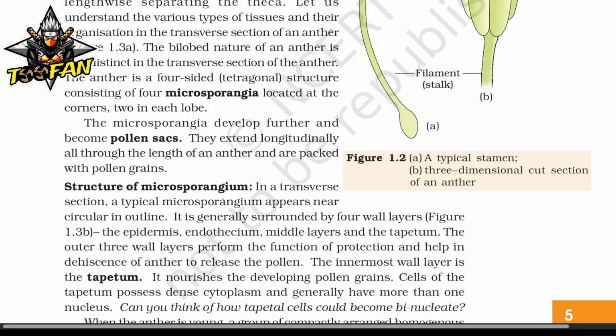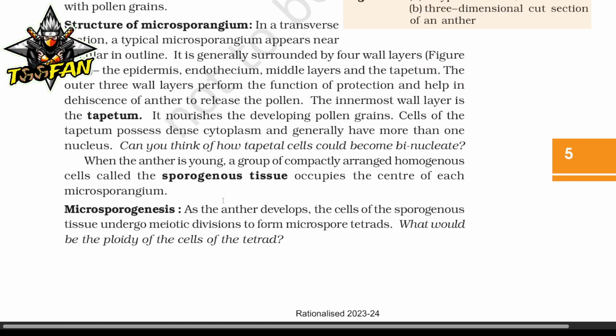A typical microsporangium appears near circular in outline. It is generally surrounded by 4 wall layers: the epidermis, endothecium, middle layers, and the tapetum. The outer 3 wall layers perform the function of protection and help in dehiscence of anther to release the pollen. The innermost wall layer is the tapetum. It nourishes the developing pollen grains. Cells of the tapetum possess dense cytoplasm and generally have more than one nucleus. So, can you think how tapetal cells become binucleated?